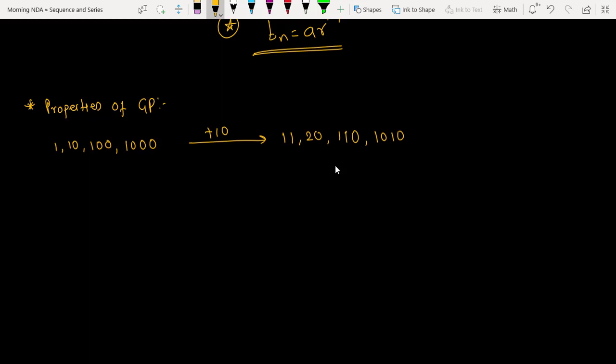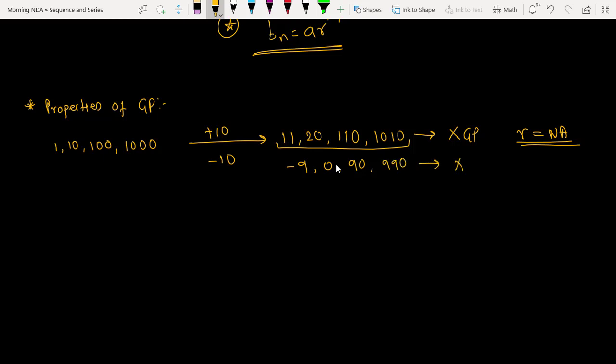Is this okay? Now tell me whether this sequence is in GP. No, sir, it is not in a GP. So the common ratio is not applicable. Similarly, if I subtract 10 from each, I get minus 9, 0, 90, and 990. Is this in a GP? Still not. So the common ratio is still not applicable.